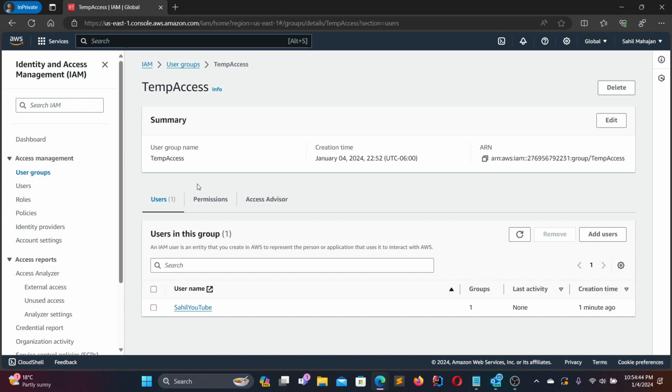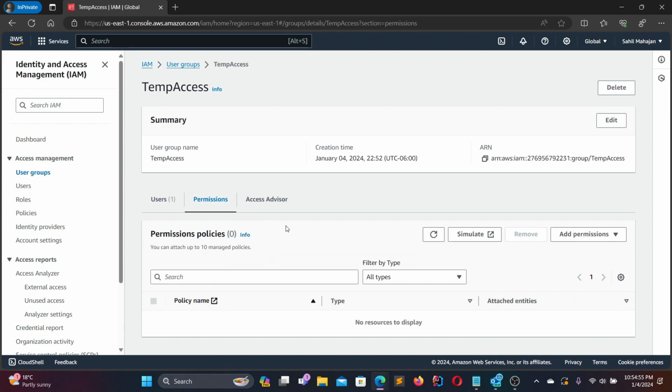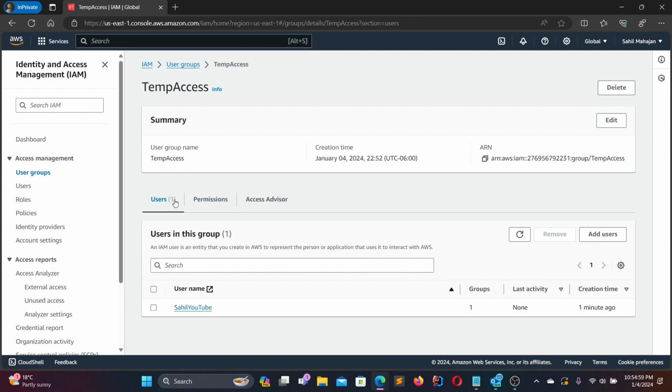Again, I'm going to click on temp access. You'll be able to see more details like what is the user group name, what was the creation type, what is your ARN, and you can see the users that are part of it. Again, permissions, because we have not attached any policies, you can see permission policies is basically 0.